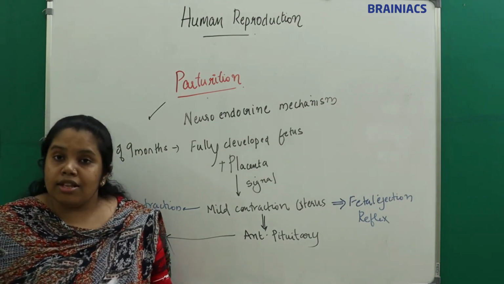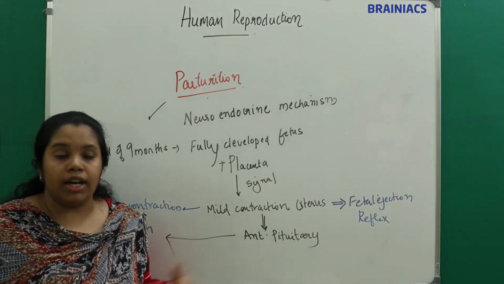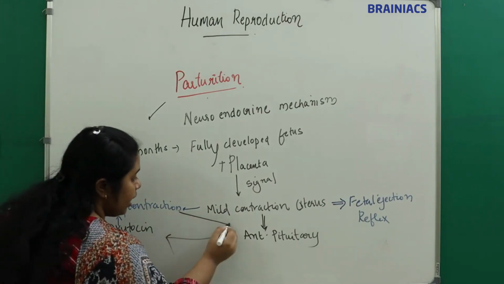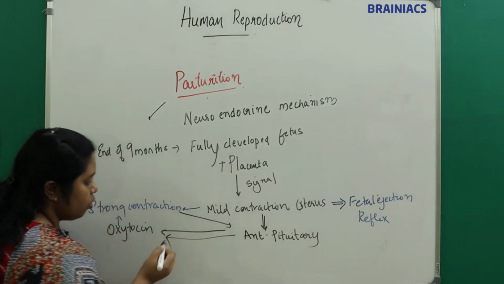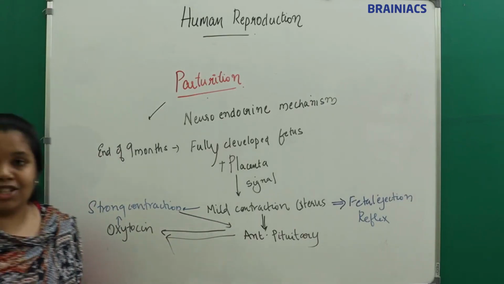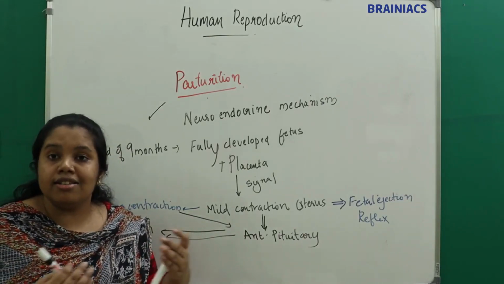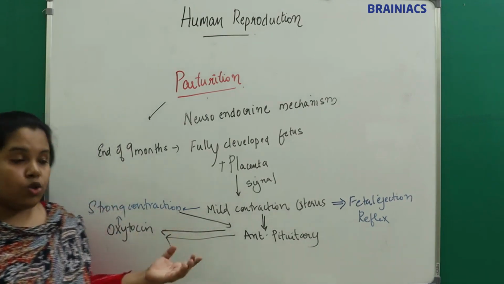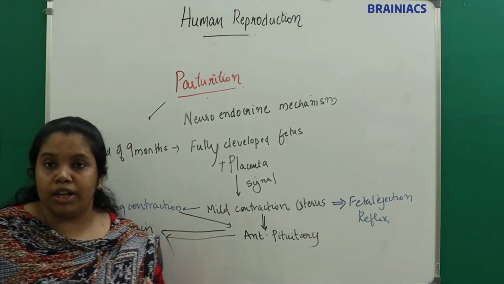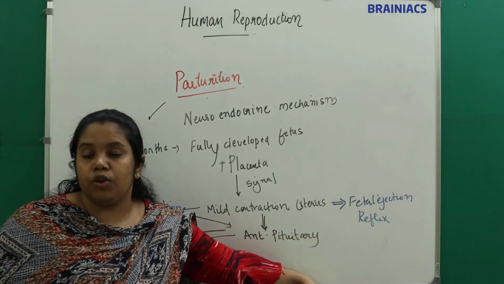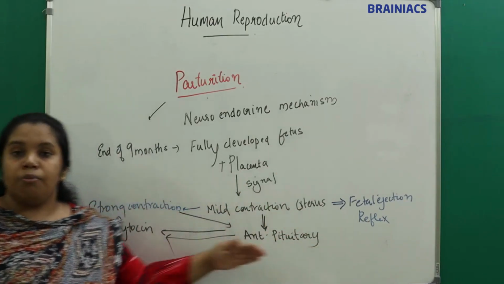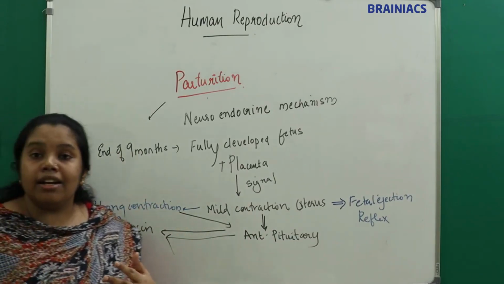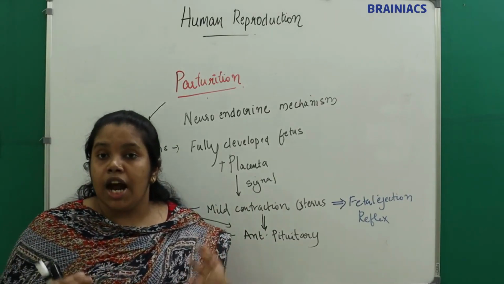So when these strong contractions are formed, they will further trigger the anterior pituitary and more oxytocin is released. More oxytocin means more contraction. So the contractions will increase in intensity as well as duration.